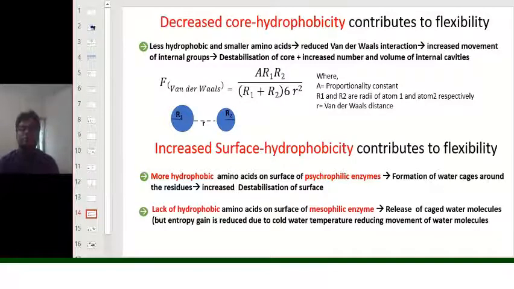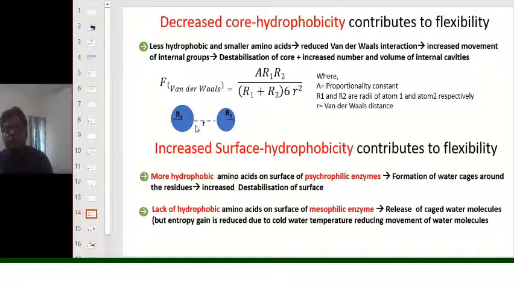Now we are going to discuss the decreased core hydrophobicity, by reduced number and smaller size of amino acids in the active sites, because reduced van der Waals interaction will increase the movement of the internal groups, which will destabilize the core structure as well as increase the number and volume of the internal cavities. The van der Waals force is given by this equation, A r1 r2 upon (r1 + r2)^6 r^2, where r is the interatomic distance and r1 and r2 are the radii of the first and second atom respectively.